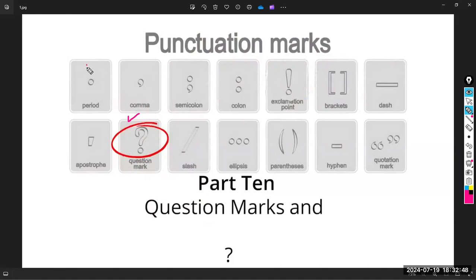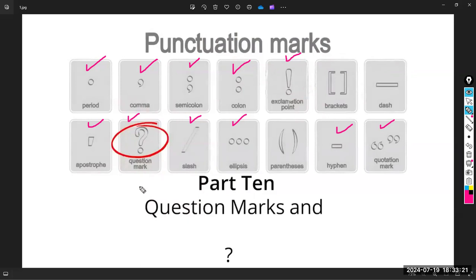So let me say that we have finished talking about the period, the comma, the semicolon, the colon, the exclamation mark, brackets, but it is easy. The dash, it is really easy. Yes, the apostrophe, the slash, the ellipses, and the hyphen. We have finished talking about the quotation marks. So we still have these three punctuation marks. I told you that they are the easiest.